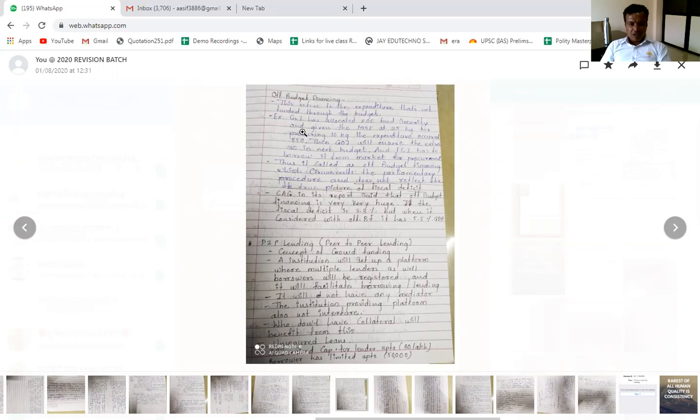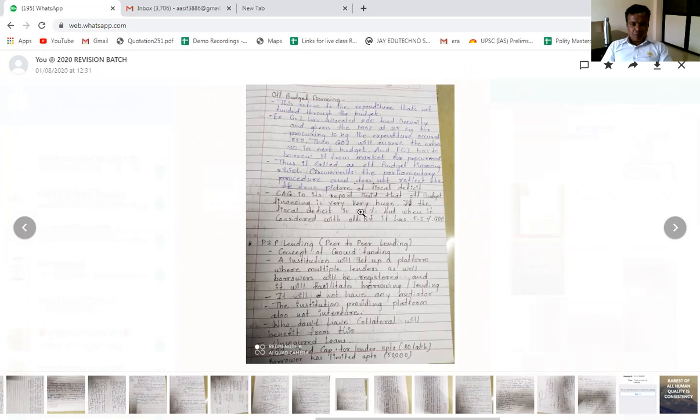Recently the government of India had given finances for the procurement of food grains for the Food Corporation of India. So this is called off budget financing, which circumvents the parliamentary procedure. Parliamentary procedure means without taking the approval of the parliament, such money is being given by the government, and it does not reflect in the picture of fiscal deficit.